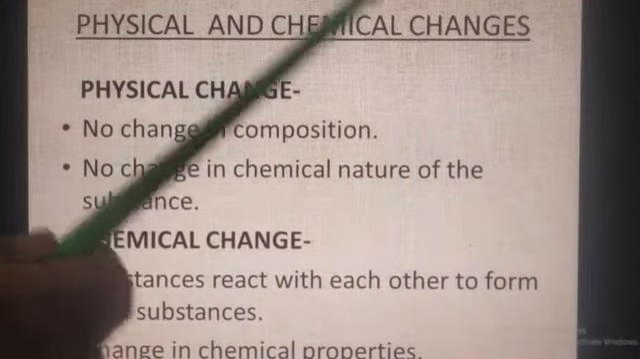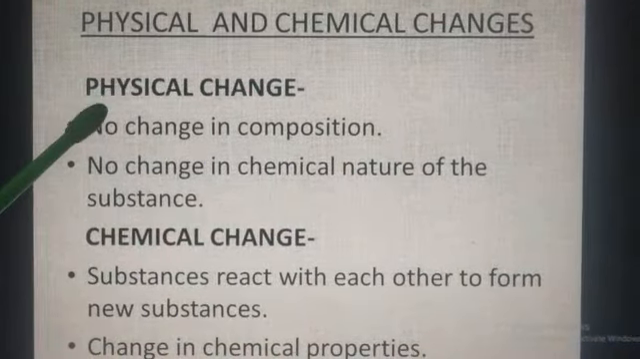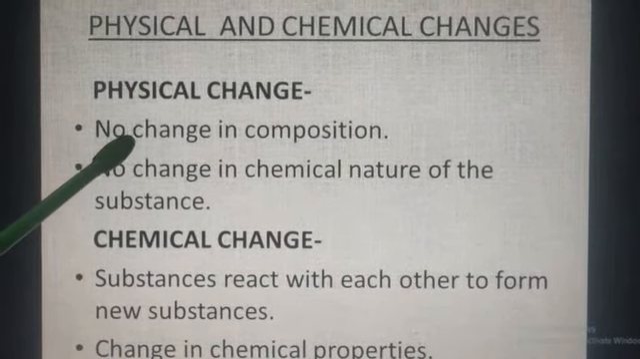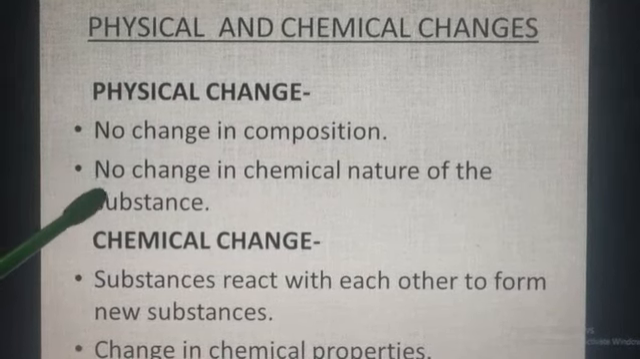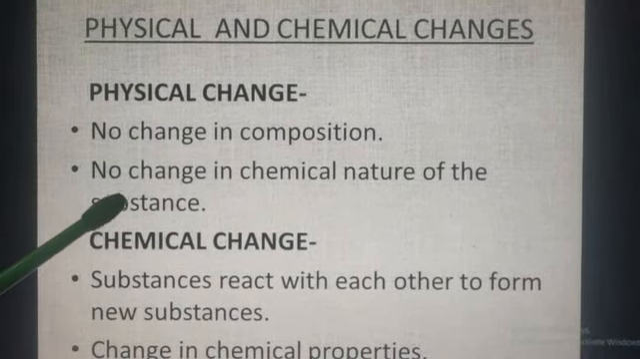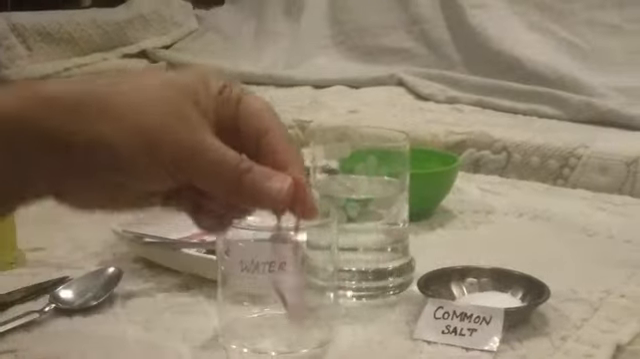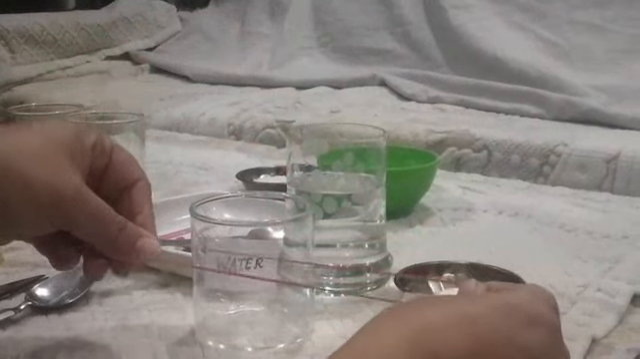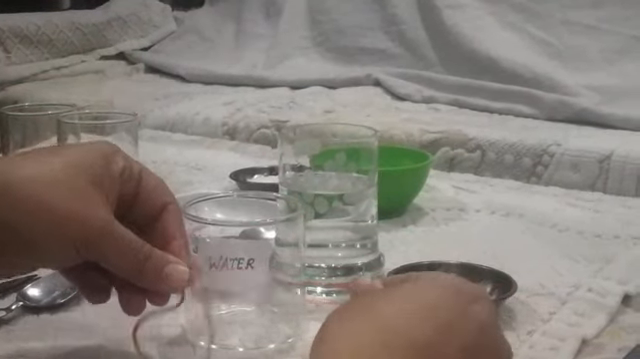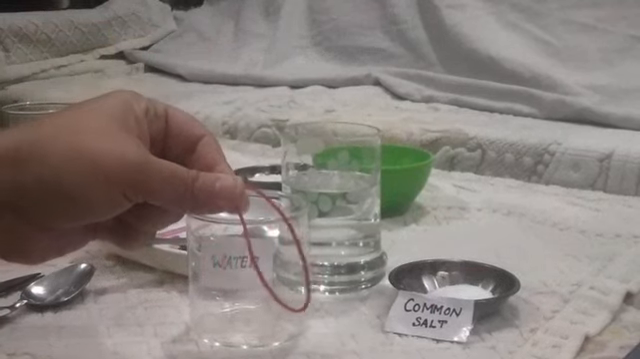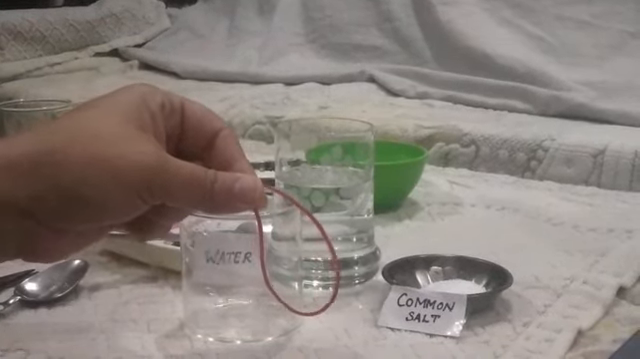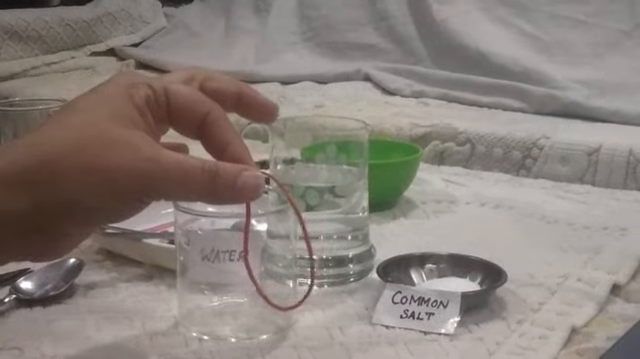Physical and chemical changes. Physical change is that change where no change in composition of a substance takes place. Moreover, there is no change in the chemical nature of the substance. For example, I have this rubber band. When I stretch this rubber band, it changes its shape. But when I release it, it comes back to its original shape. This property is known as elasticity. Here only shape is changed.